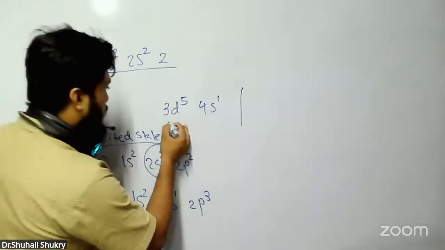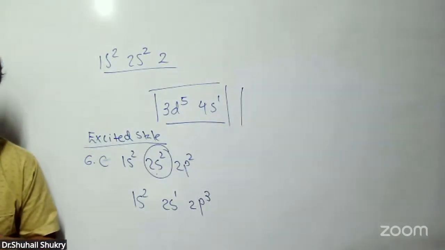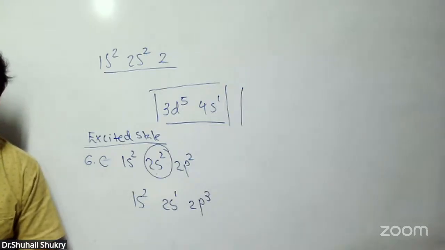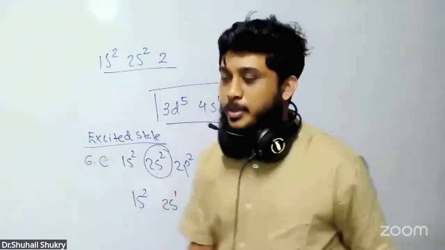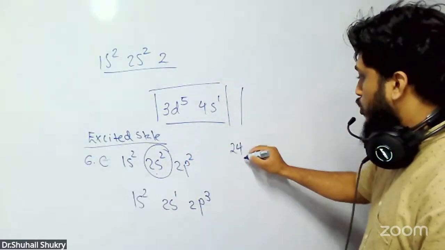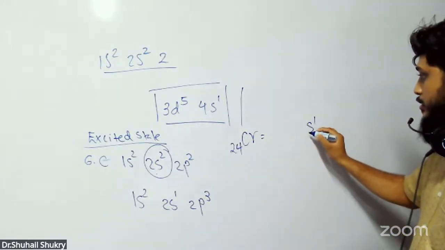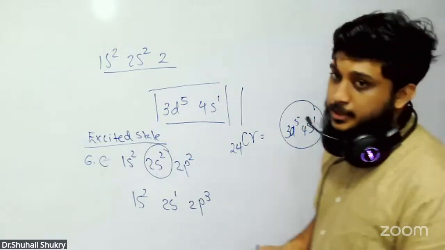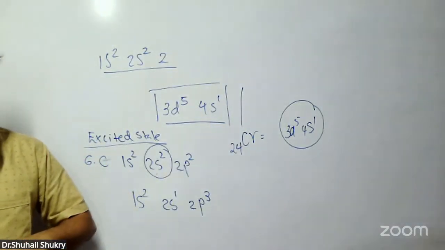See this, 3d5 4s1. Is it a stable electronic configuration state? Yes or no? No. Can you remember chromium, 24? What do they get here finally? 4s1, 3d5, no? What is the state of chromium? It's the ground state. This is a ground state electronic configuration.